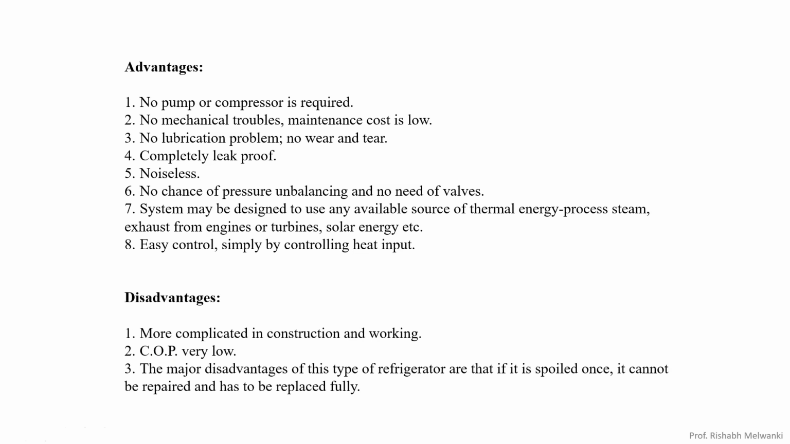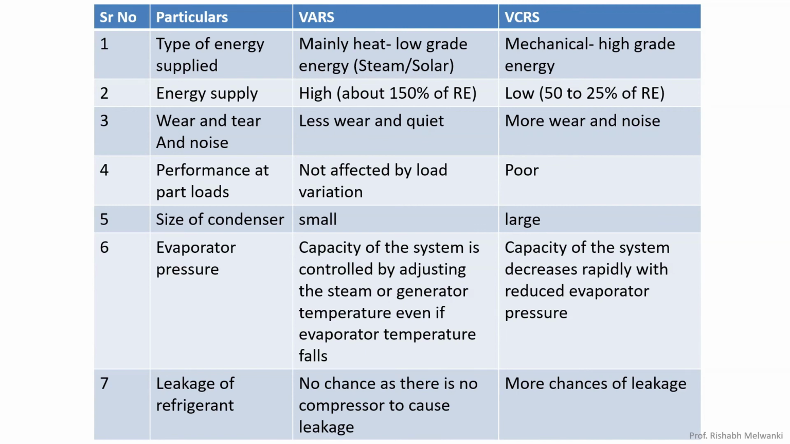Okay, it is used in domestic system, but it is not used in industries. Next major disadvantage of this type of refrigerator is that if it is spoiled once, it cannot be repaired and has to be replaced fully. Next we will see the difference between vapor absorption refrigeration system and vapor compression refrigeration system.